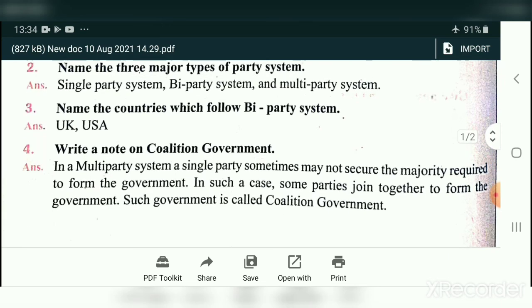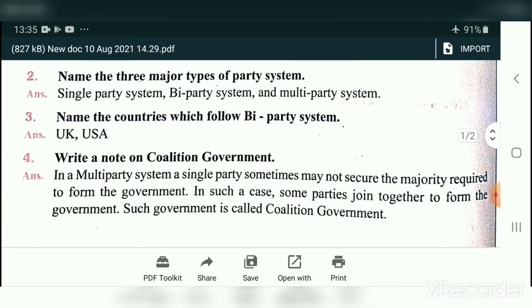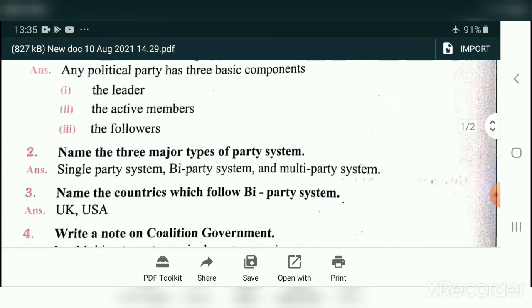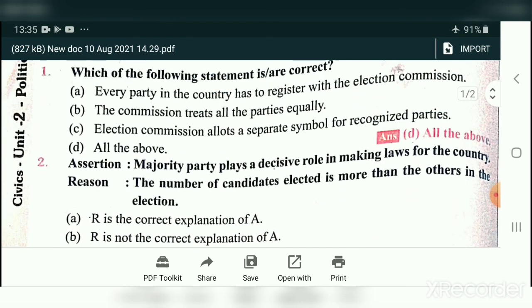Write a note on coalition government is an important one. In a multi-party system, a single party sometimes is not able to get a majority of seats to form the government. In such cases, some parties join together and form the government. Such a government we call a coalition government. Among these questions, definitely 1 or 2 will come for the exam. It's very easy to study this one. So revise this lesson again and again.